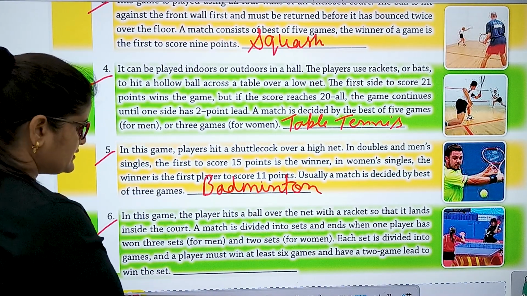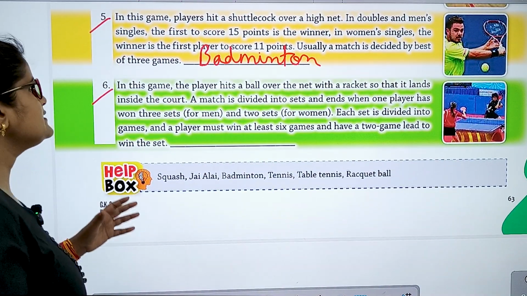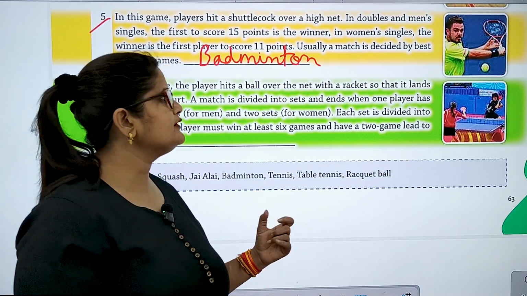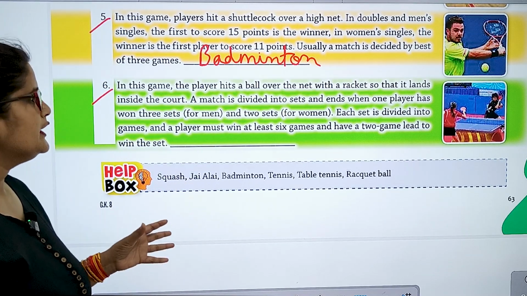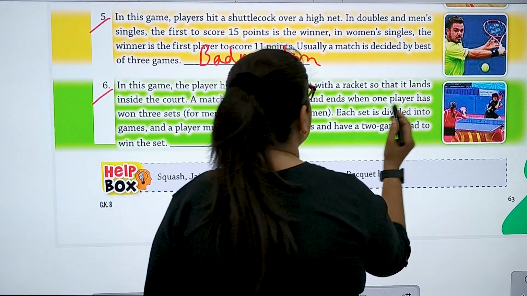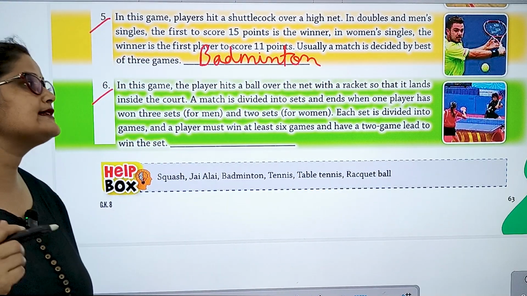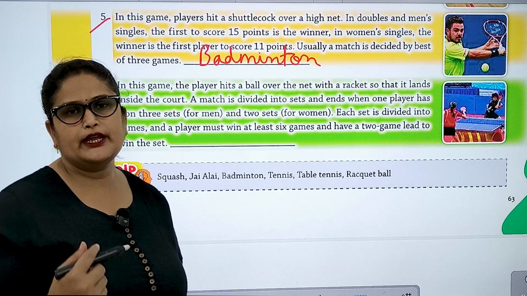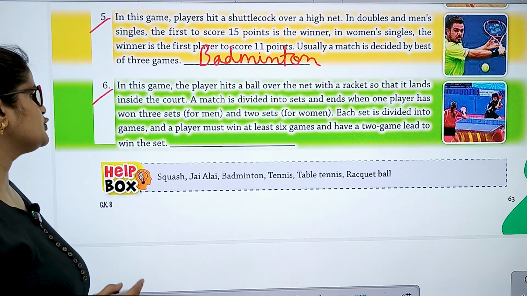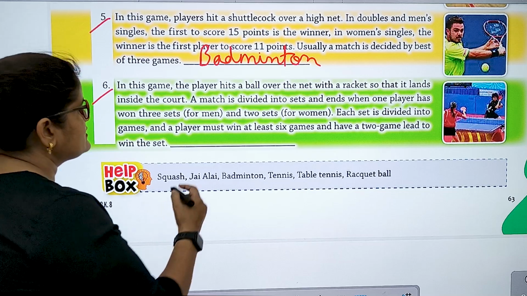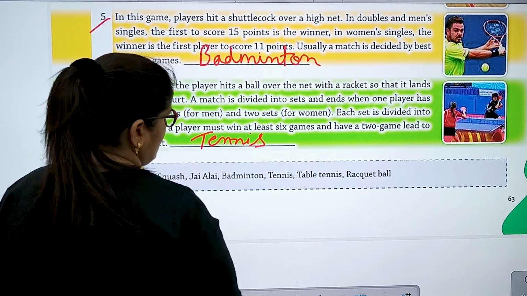Number 6. In this game, the player hits a ball over the net with a racket so that it lands inside the court. A match is divided into sets and ends when one player has won 3 sets for men and 2 sets for women. Each set is divided into games and a player must win at least 6 games and have a 2-game lead to win the set. So ये है tennis. So this game is tennis.